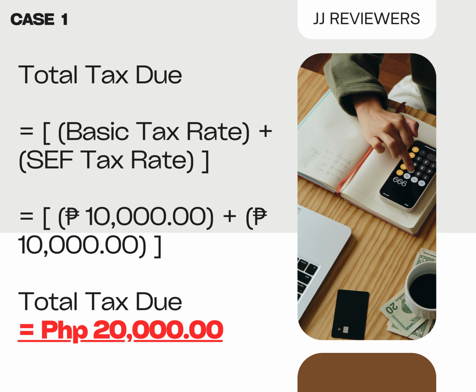And for the last one, how are we gonna compute the total tax due? We're gonna use the formula basic tax plus SEF tax. Since earlier we computed the basic tax due, which is 10,000 pesos, and the SEF tax due is also 10,000 pesos, in this case we're gonna add up the two amounts, which is the basic tax of 10,000 pesos and the SEF tax, which is also 10,000 pesos. So this is our final answer for total tax due, which is 20,000 pesos.